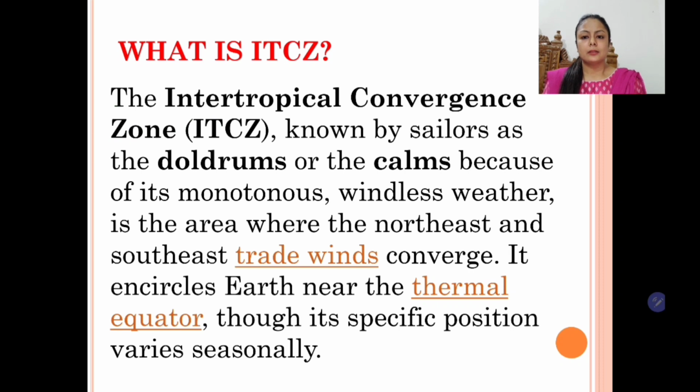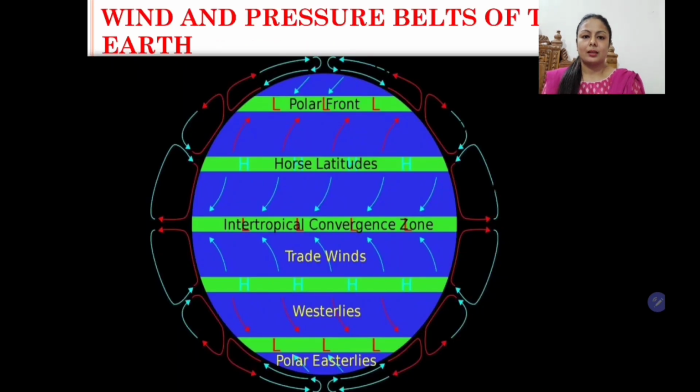Let's proceed. What is ITCZ? Children, we have learned the trade winds converge at the thermal equator or the heat equator. When both the trade winds converge, that place is called ITCZ, Intertropical Convergence Zone. So students, we have learnt about the pressure belts.